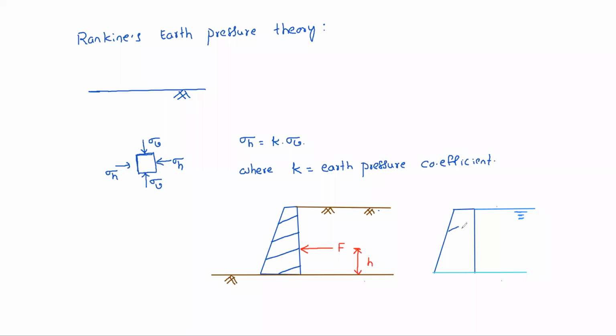Suppose this water height is some H. You know the pressure distribution on the wall is like this.